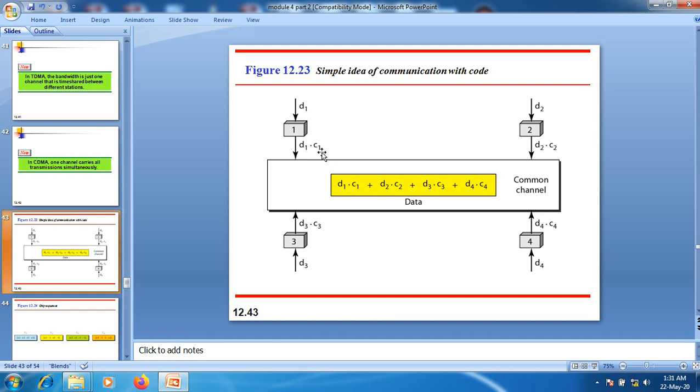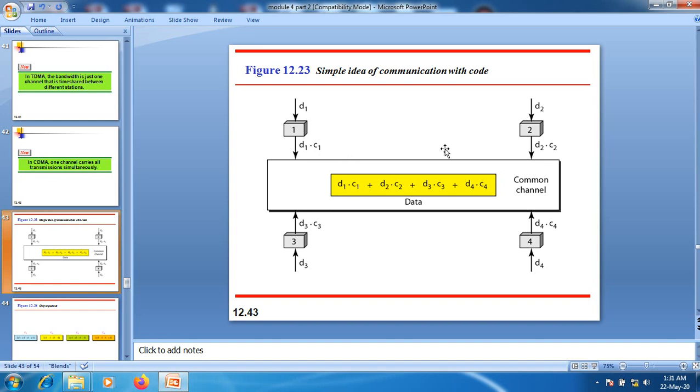If we multiply a code with itself, we get the value n, where n is the number of stations in a given topology.